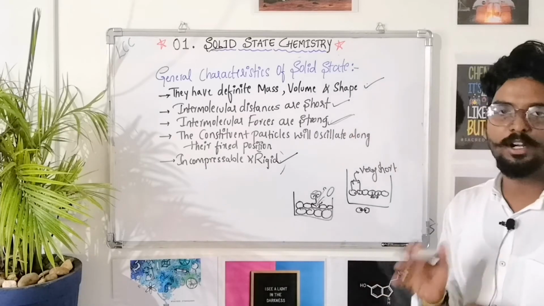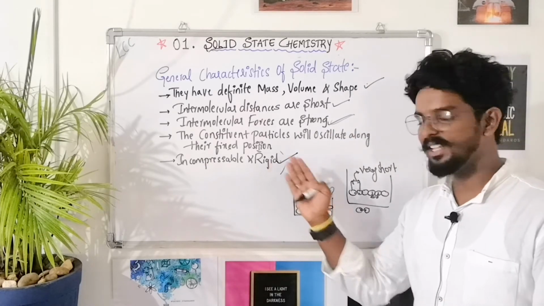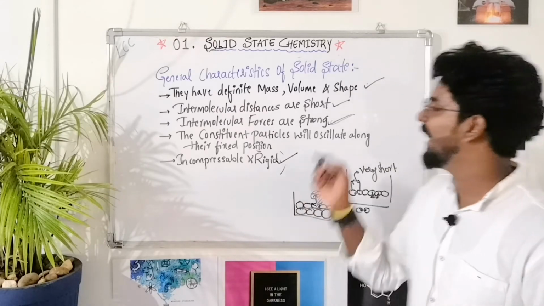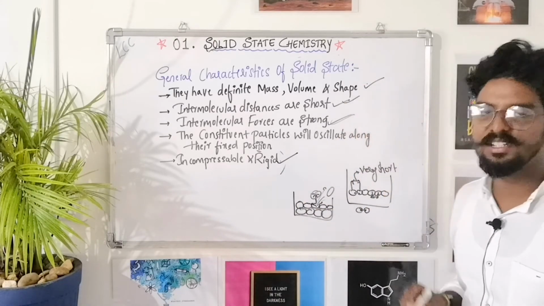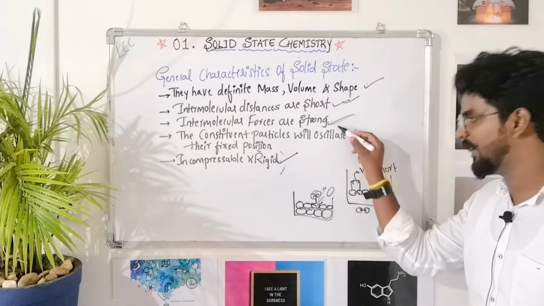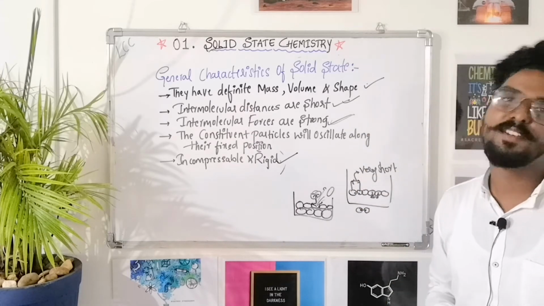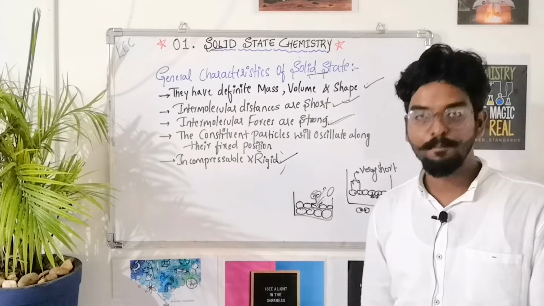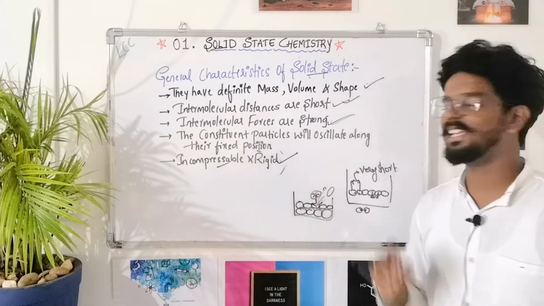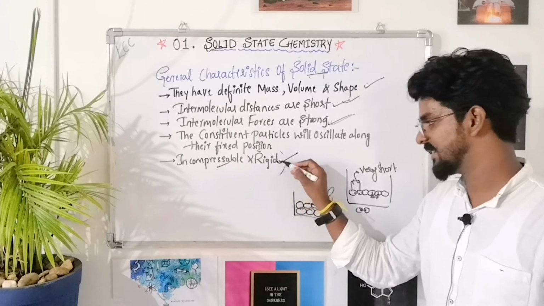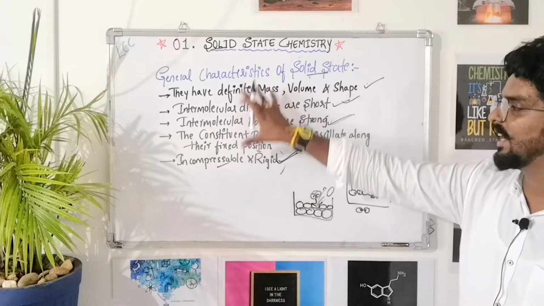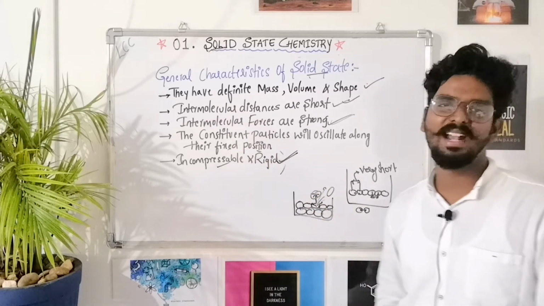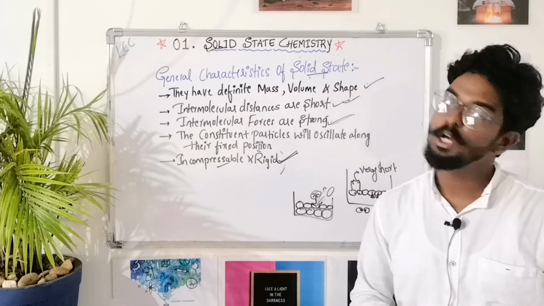Because of the regular arrangement of these molecules, the short intermolecular distance and the strong intermolecular forces, solid compounds have properties like incompressibility as well as rigidity. So these are the 5 important general characteristics of the solids.